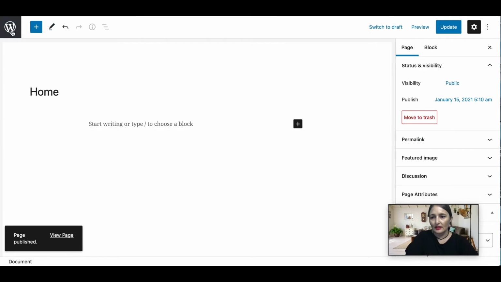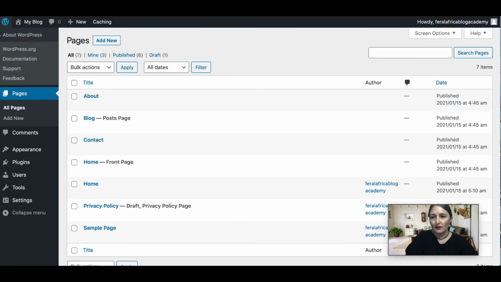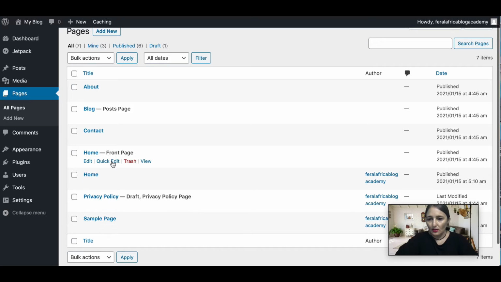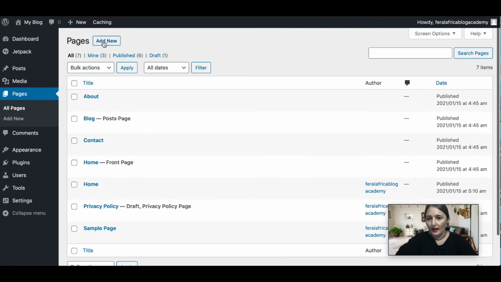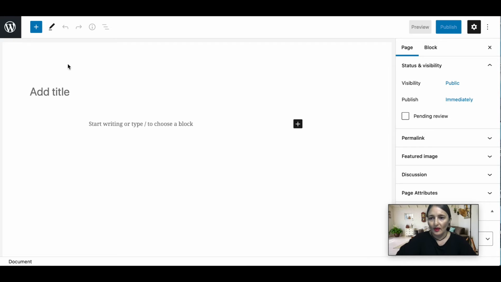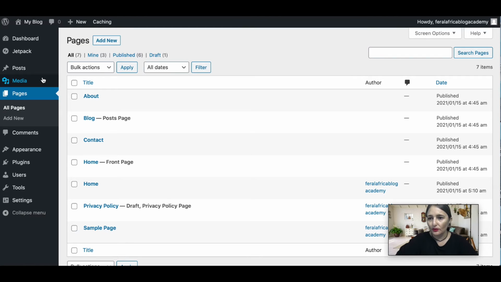Alright, then you're going to navigate back onto your WordPress and click on Add New. You know what, before we do that, I just want to go and see, generally when you create a blog, it creates pages for you.